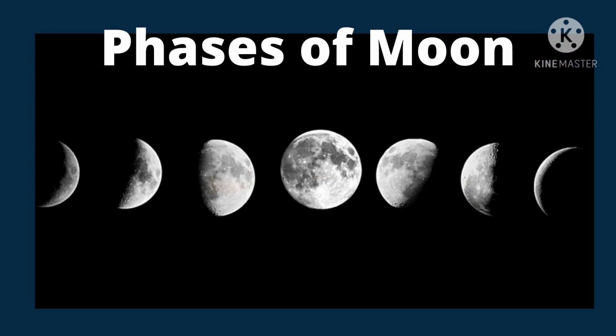Actually, whenever we observe the sky, we find that the moon is not always in a spherical shape. Its shape is always increasing and decreasing from time to time. It is because of the sunlight which falls on the moon. That's why we see only a part of the moon. So these different portions which we see are known as different phases of the moon.